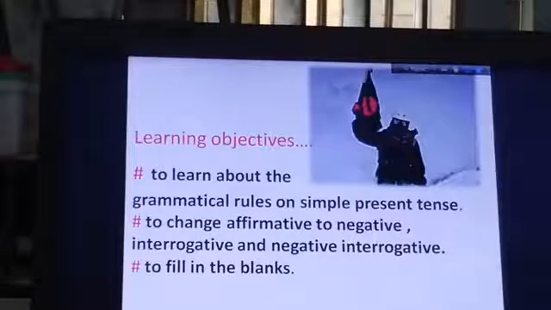Learning objectives of the lesson. What will we learn after studying this lesson that are given here? To learn about the grammatical rules on simple present tense, to change affirmative to negative, interrogative and negative interrogative, to fill in the blanks. We will learn after studying this lesson. So, dear students, be attentive and listen to my lecture, what I say and what you will have to do.